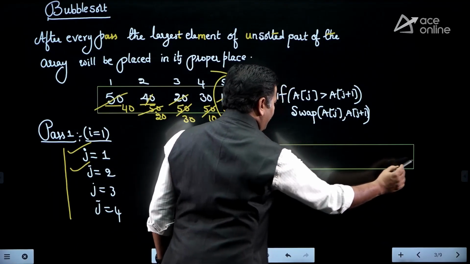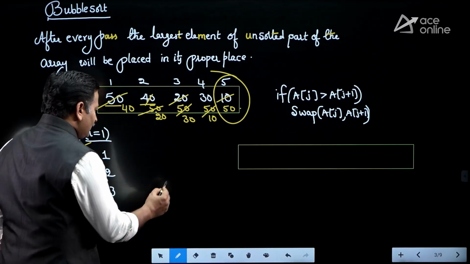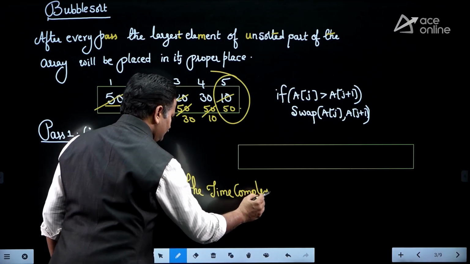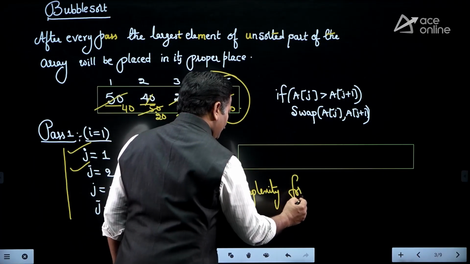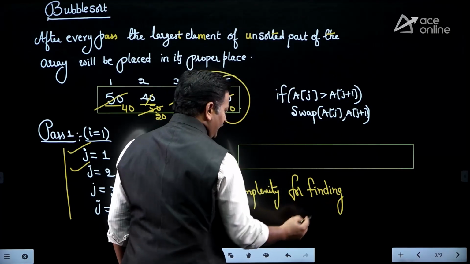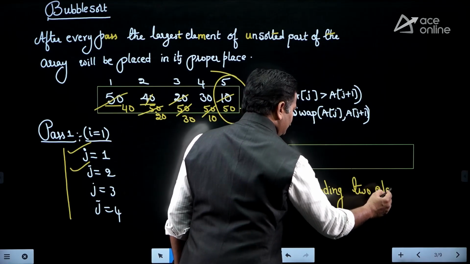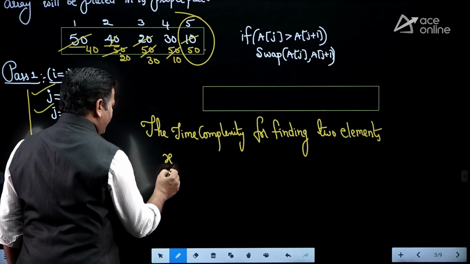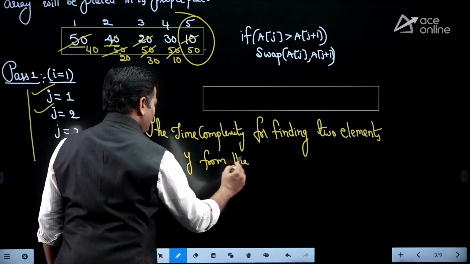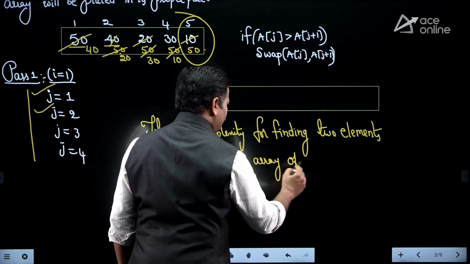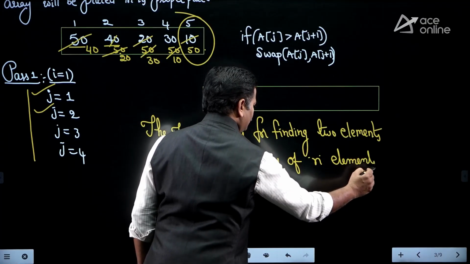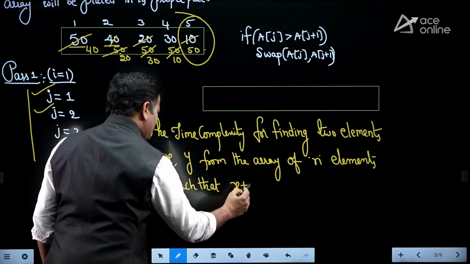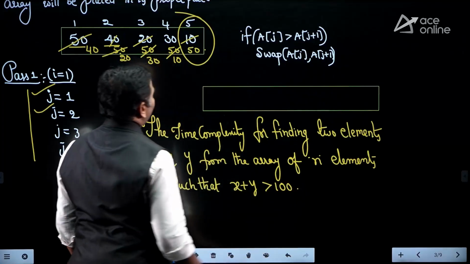Suppose they will provide an array. The array contains a certain number of elements, and we want the time complexity for finding two elements x comma y from the array of n elements such that x plus y greater than 100.